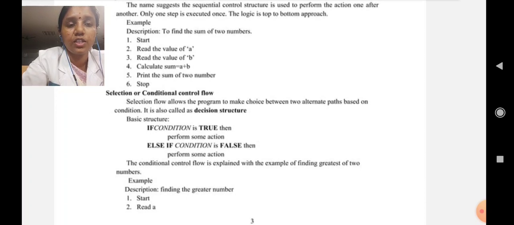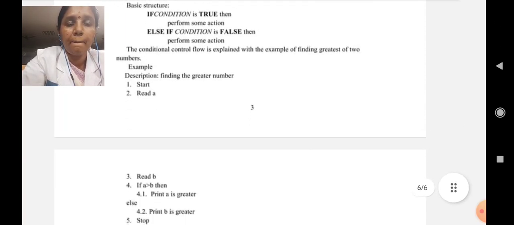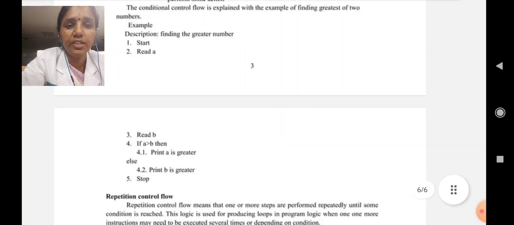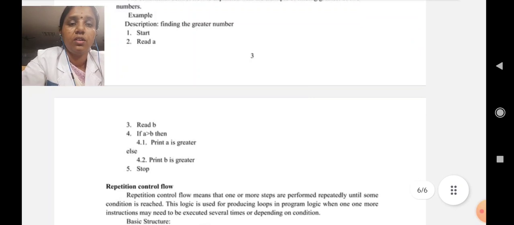The conditional control flow is explained with the example of finding the greatest of two numbers. Start, read A, read B. For finding the largest number also, we need two terms. Comparing the two terms only, we can find the largest number. So, read A, read B, and then if A is greater than B, then print A is greater, else print B is greater. This is a control flow statement.